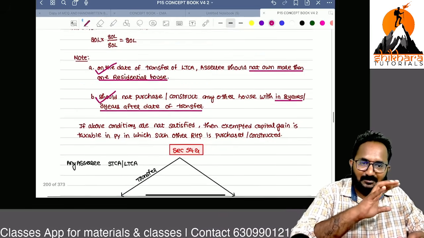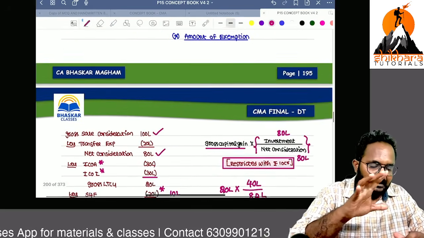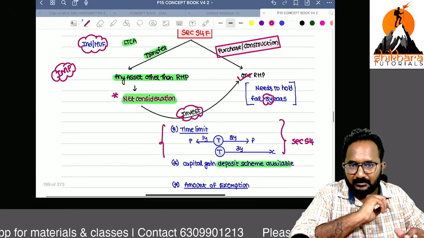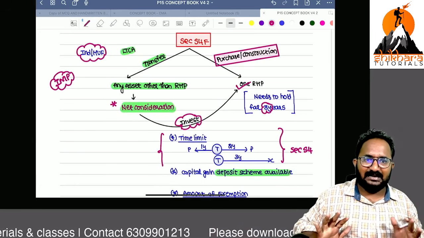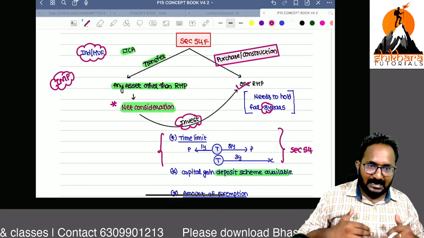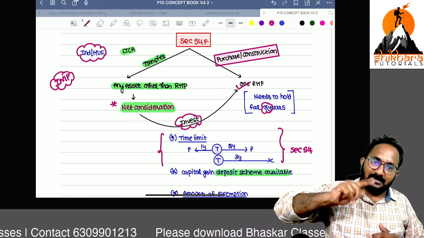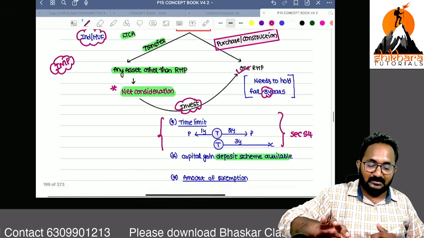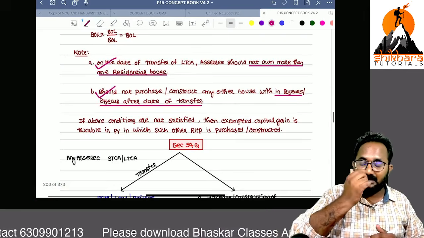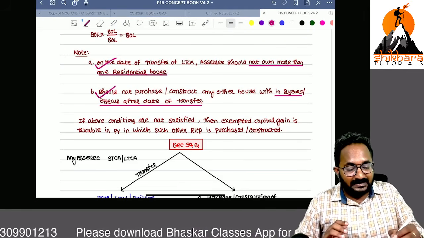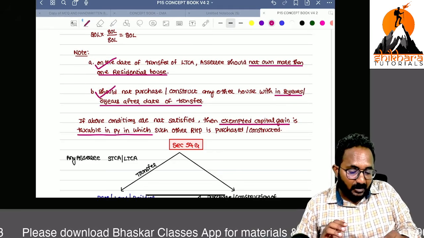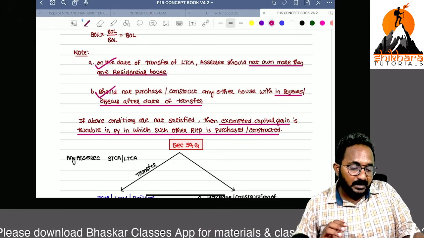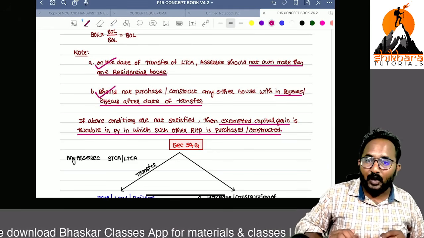Yes, they are imposing these conditions, sir. A residential house property is a must and a need for anyone. So even though you have one, no problem, purchase one more and you can get the exemption. But after claiming it, if you purchase or construct any other residential house property within 2 years and 3 years from the date of transfer, the earlier exempted capital gain becomes taxable in the previous year in which the conditions are violated.